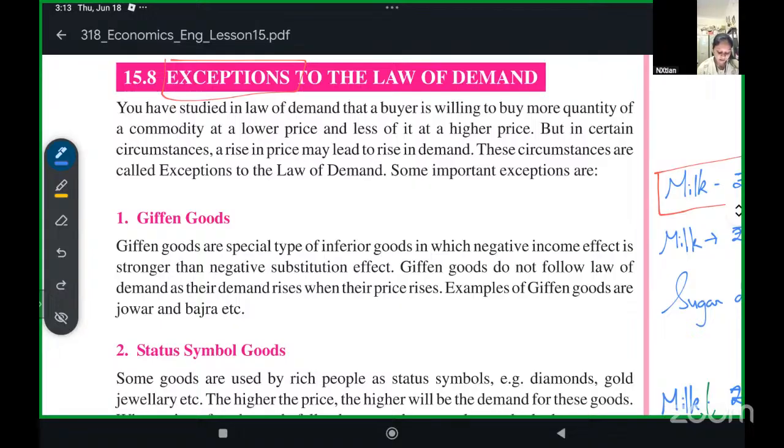Giffen goods. Giffen goods are a special type of inferior goods in which the negative income effect is stronger than the negative substitution effect. They do not follow the law of demand. These are the cases in which the law of demand is not followed. Giffen goods are rice, jowar, bajra, and bread.